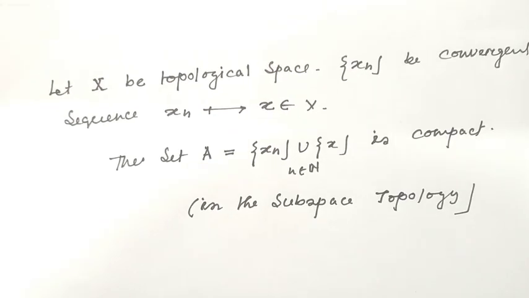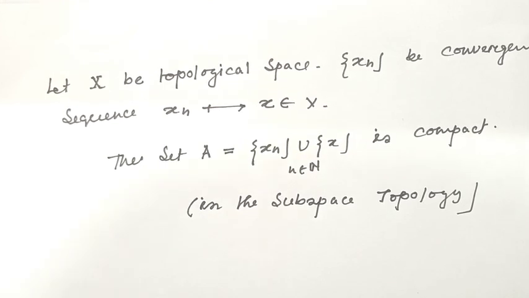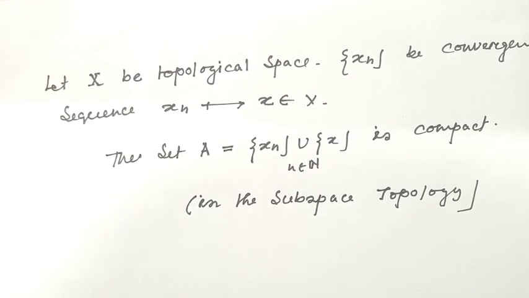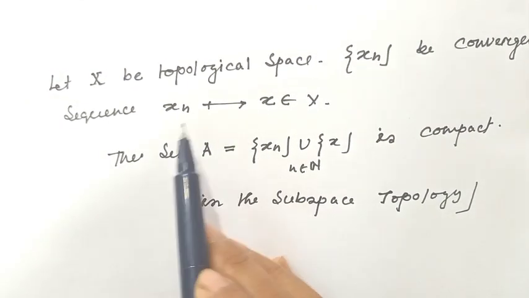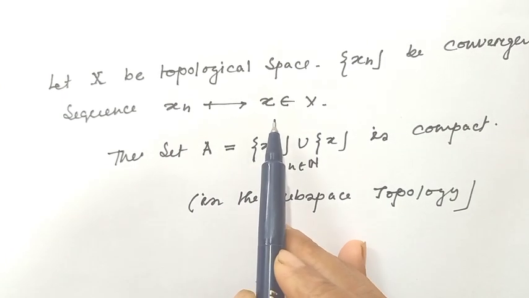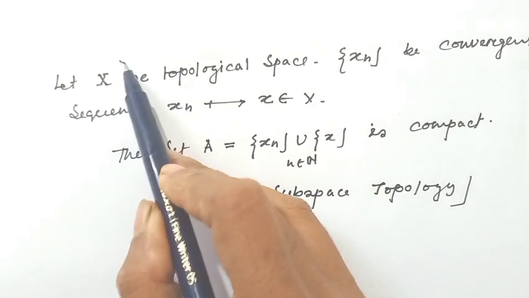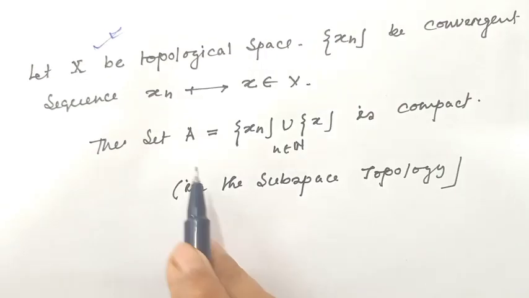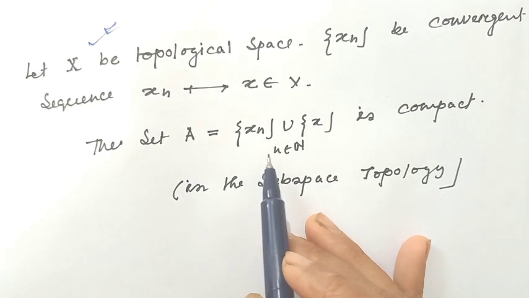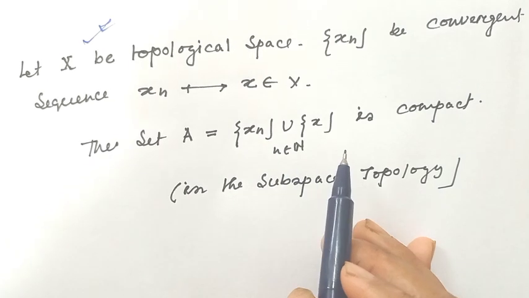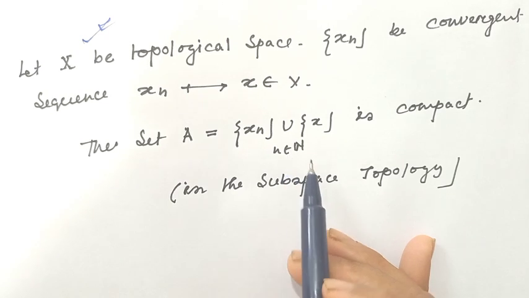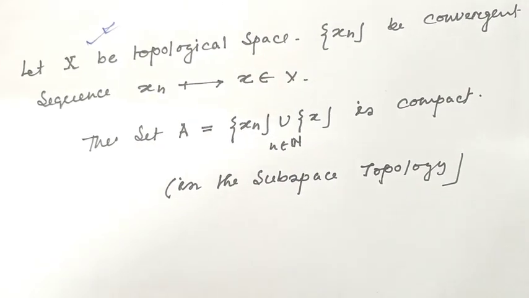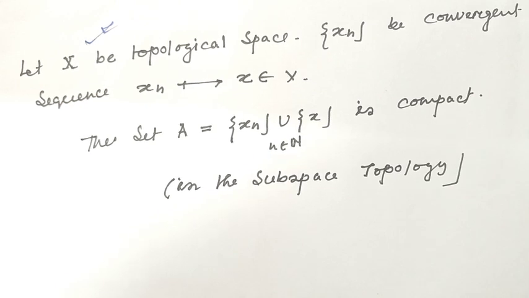First example: let X be any topological space and let (xn) be a convergent sequence. Since xn is convergent, xn converges to x, where x is a member of the topological space. Then the set A equals the set containing xn, where n belongs to the natural numbers, union x. Obviously this set A is compact in the subspace topology.